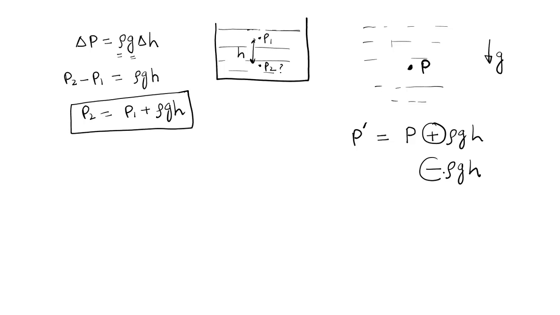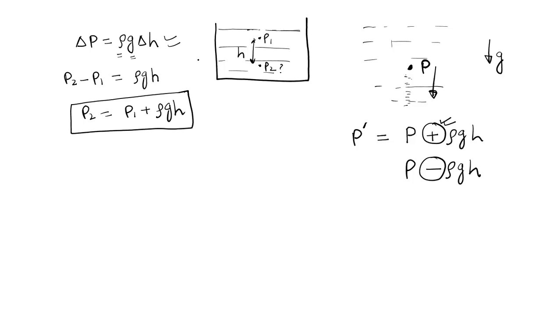If we are going downward from that point, then as the acceleration due to gravity is downward, when we move downward, additional weight of the fluid will come in between. So it should be P plus rho gh.